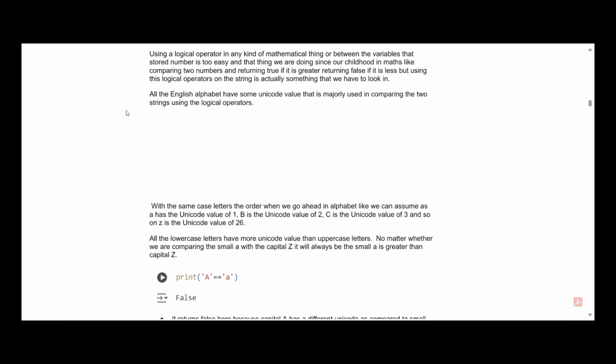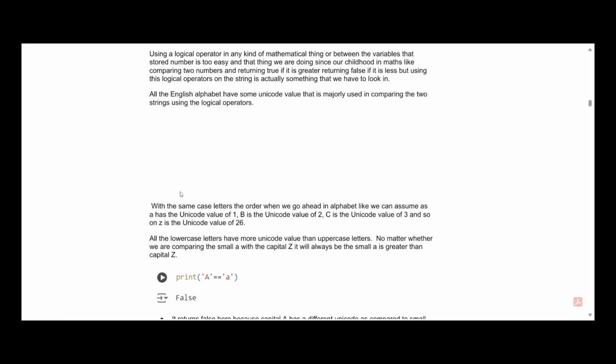The first thing to keep in our mind is that all the English alphabet, whether it is lowercase or uppercase, has some Unicode value. Majorly, these Unicode values are responsible for comparing two strings using the relational operator. And with the same case letter, the order when we go ahead in the alphabet, like we can assume A has a Unicode value of 1, B has a Unicode value of 2, and C has a Unicode value of 3, and so on. Z has a Unicode value of 26, meaning that as we go ahead in the alphabet, the Unicode value increases one by one.